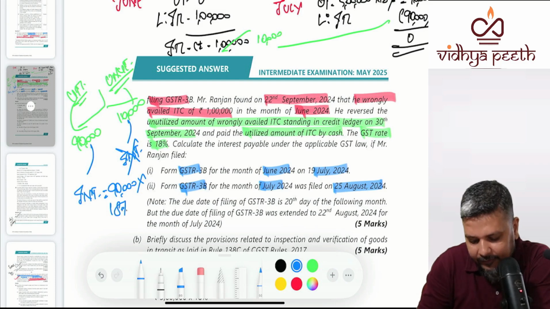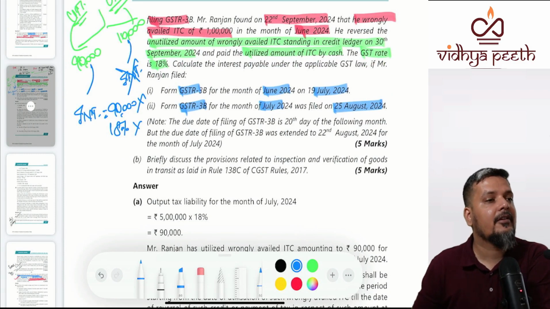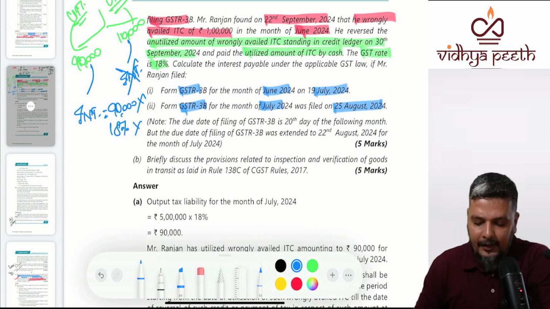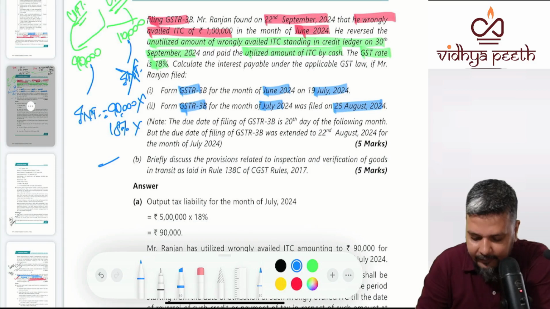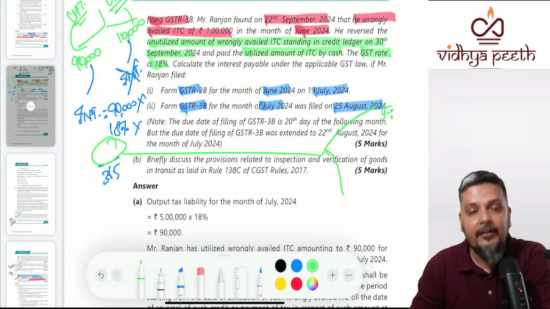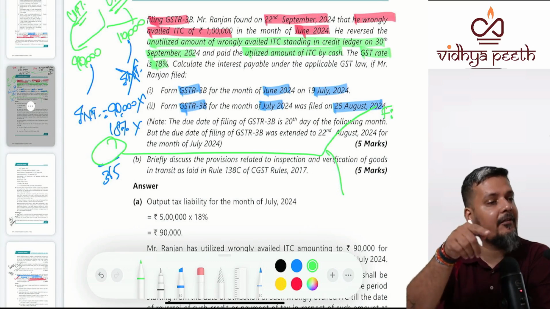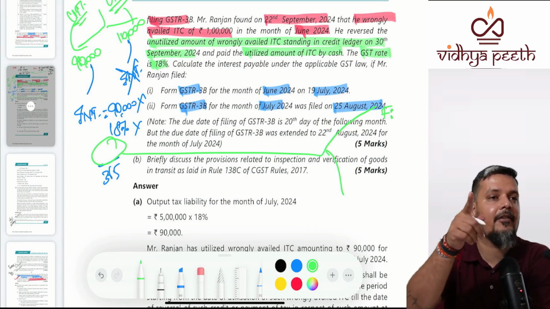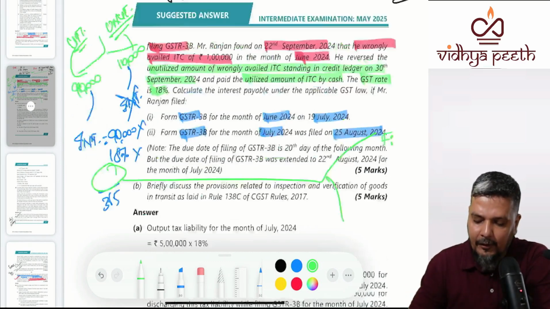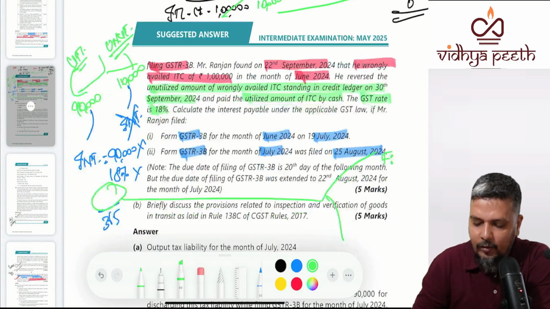So interest will be calculated only on 90,000. Interest rate is 18% per annum. And interest will be calculated from where? Now you have to find the number of days. From where till where? It will always be from the date of filing of that month's return in which you have utilized it, or the due date of filing of return in which you have utilized it. In which month have you utilized it? June month or July month? July.